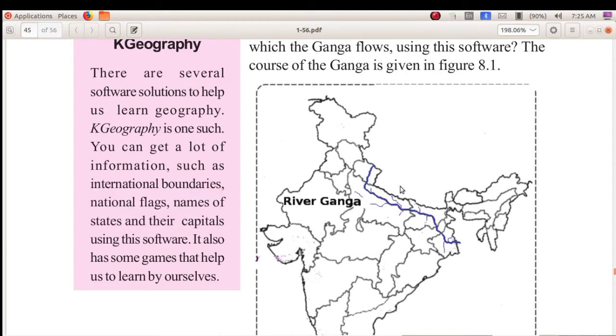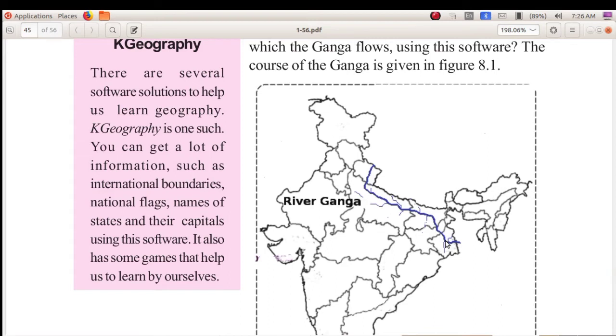Okay, so this is the blue line. You can see the blue line, that is the path through which Ganga flows. So through which states is the Ganga flowing? Can you answer? Through Uttarakhand, Uttar Pradesh, Bihar, Jharkhand and here West Bengal. Okay, Uttarakhand, Uttar Pradesh, Bihar, Jharkhand and West Bengal.